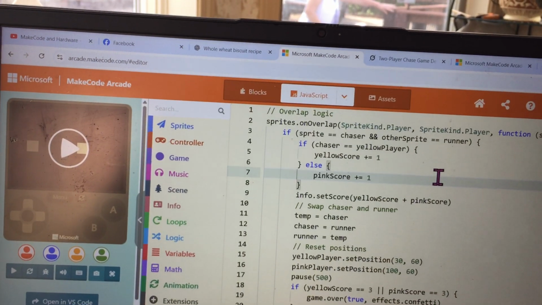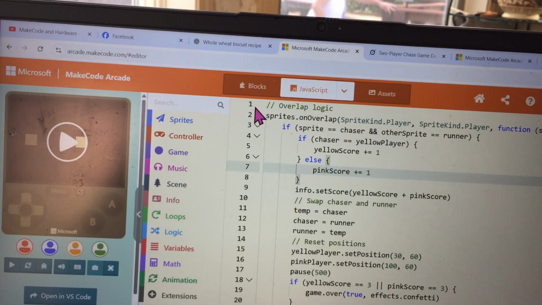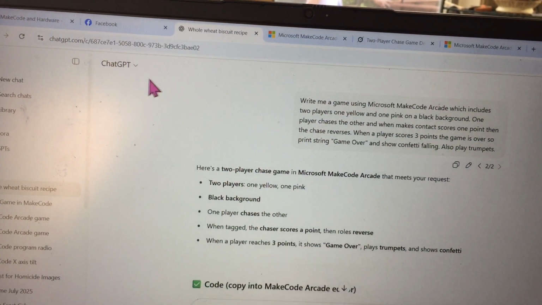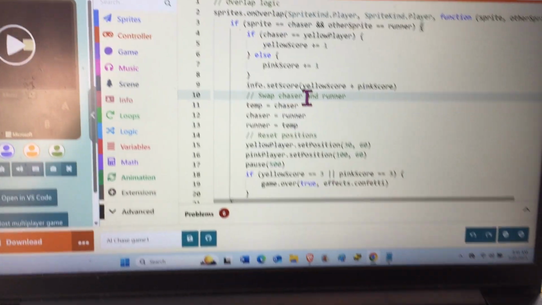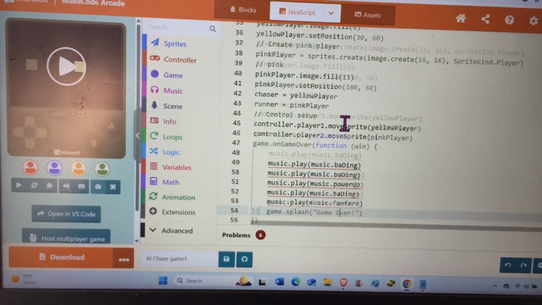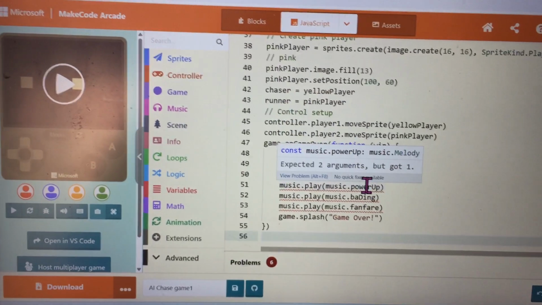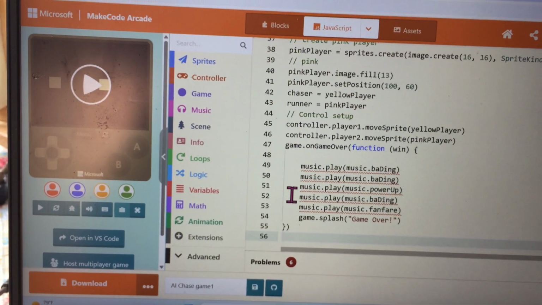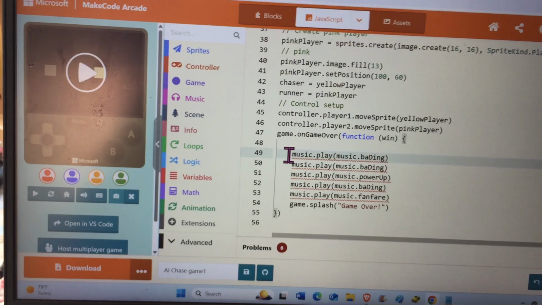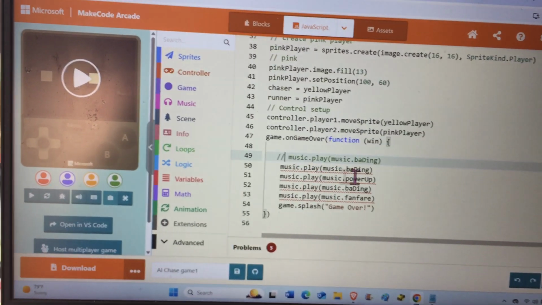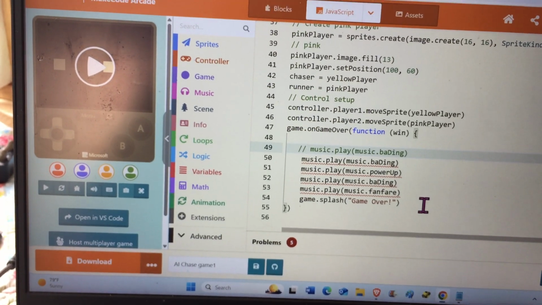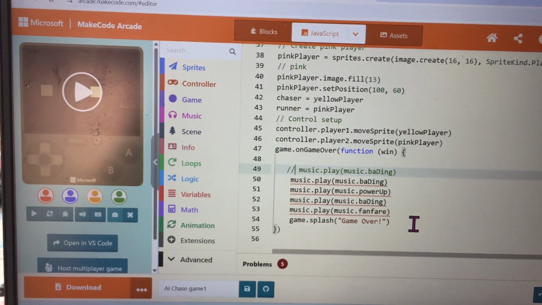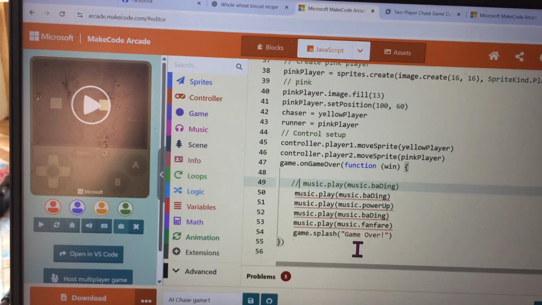Here's what we get when I paste what I asked for from chat into MakeCode. And right away you can see I got errors. In this case, the errors are music. So what we're going to learn today is how to correct these music errors. We know that to begin with, we can comment out just by using this forward slash. That will not erase our text, but it will make the text not readable, which gets rid of an error.